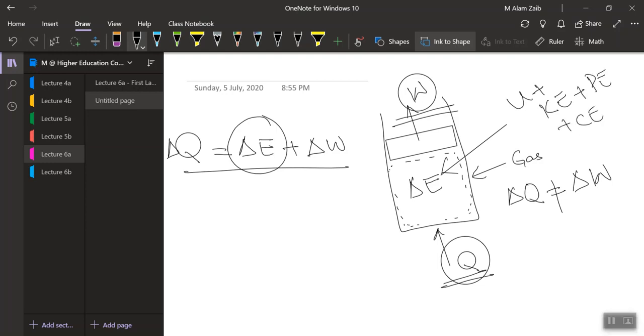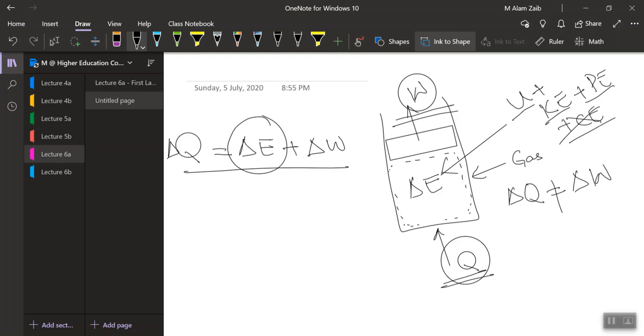So yes, if you are supplying heat to the system, it could change the internal energy plus kinetic energy plus potential energy plus chemical energy. For a simple system, let's ignore the chemical energy. We are not dealing with combustion or something like this, so we will not be looking at the chemical energy. But what about the kinetic and potential energy?